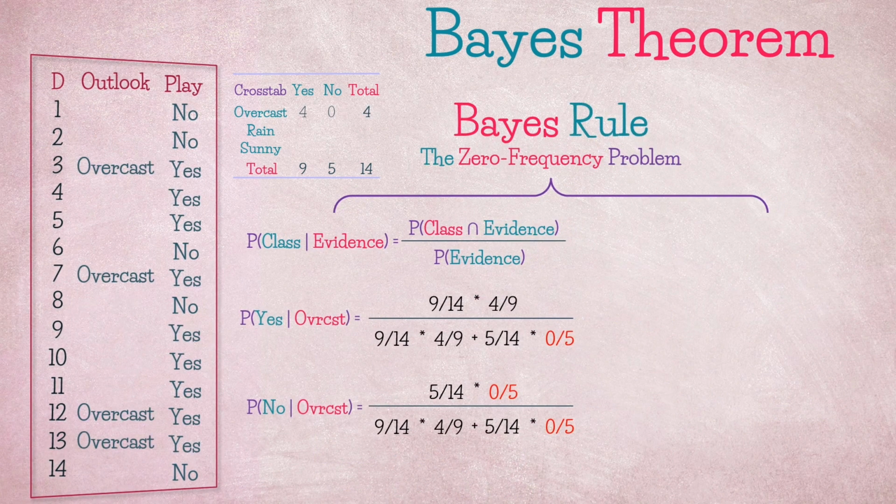This can get a bit complicated. For example, according to our data, overcast and no play do not happen together. It's problematic because when applying the general multiplication rule, we'll get 0, specifically for class no. This is known as the zero frequency problem. Why should we bother? Because it doesn't make sense to estimate the probability of some event to be 0 just because it is not present in our finite data. Maybe in another sample of game days, these two events happen together.